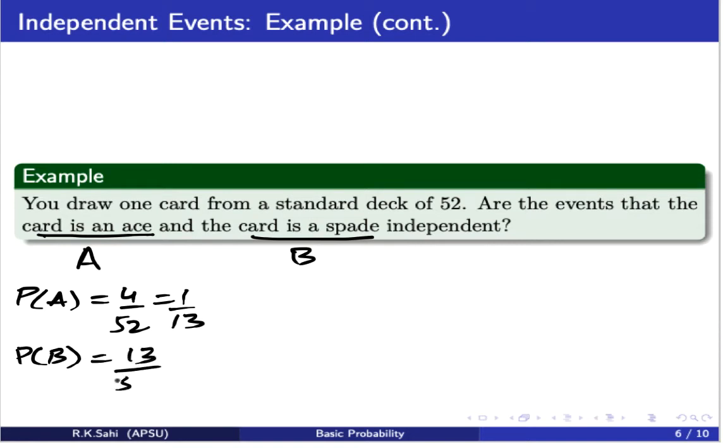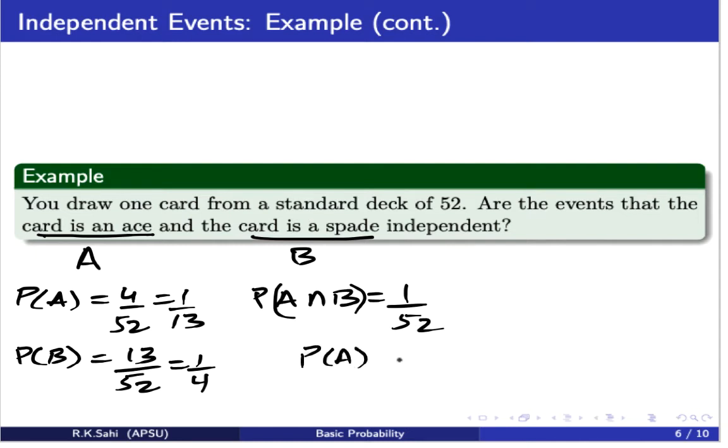So 13 over 52, which is 1 over 4. What's common between these? A card is an ace and a card is a spade. There's only one event. Okay, so what is the probability of A intersection B? Just 1 over 52. Now let's see whether these events are independent.